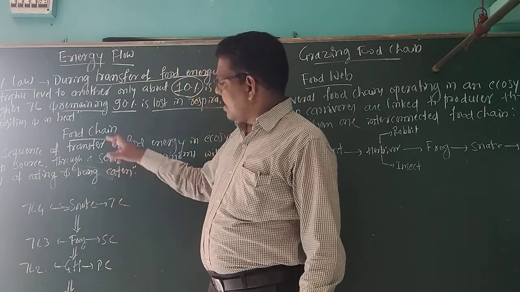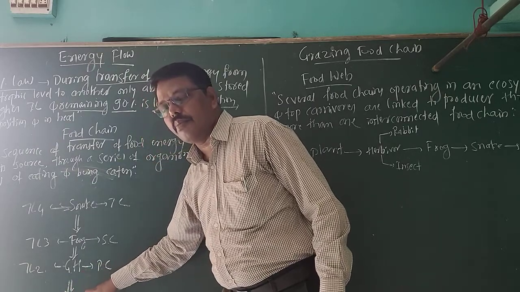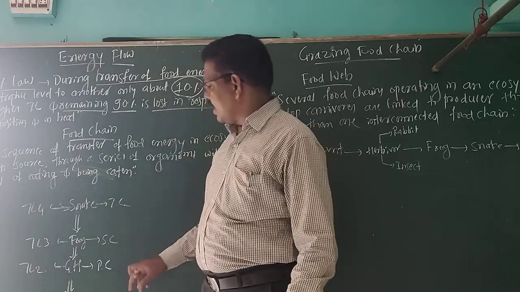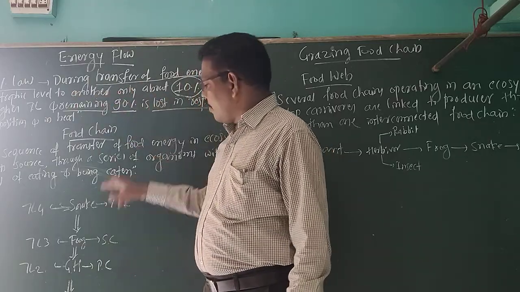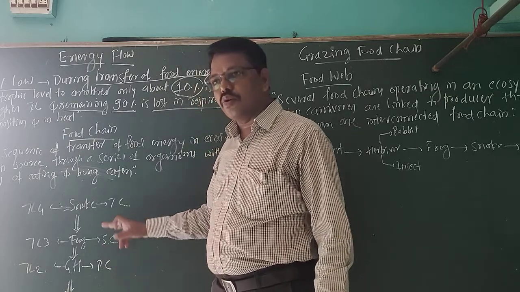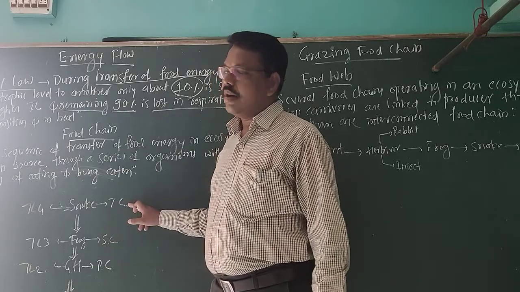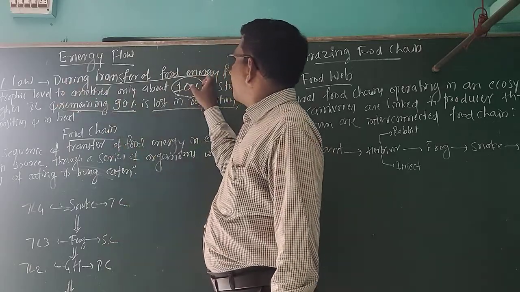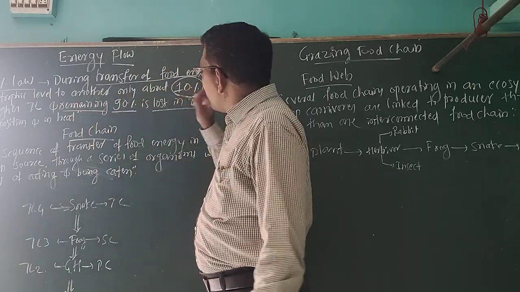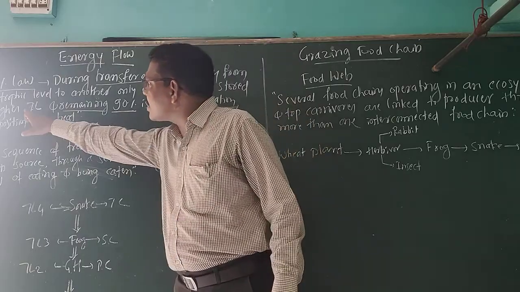Food is stored and transported at each and every level. That is called a trophic level. During the transfer of food energy from producer to grasshopper, from grasshopper to frog, from frog to snake, from one trophic level to another trophic level, only about 10% is stored at the higher trophic level.